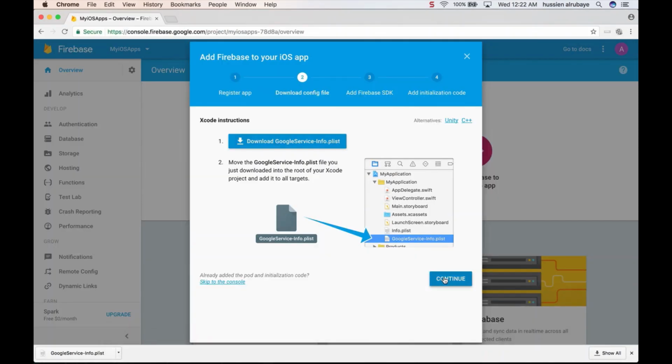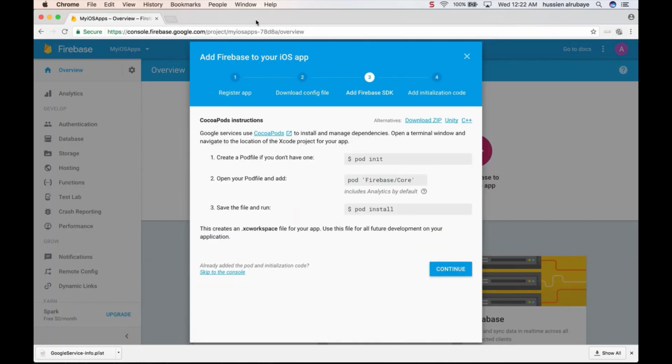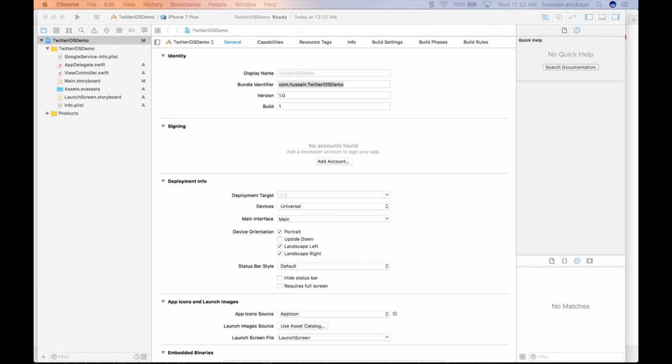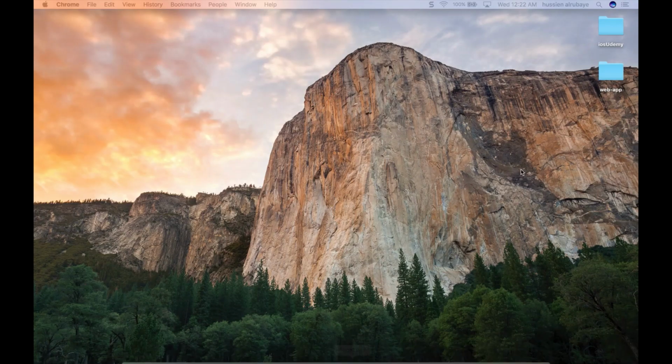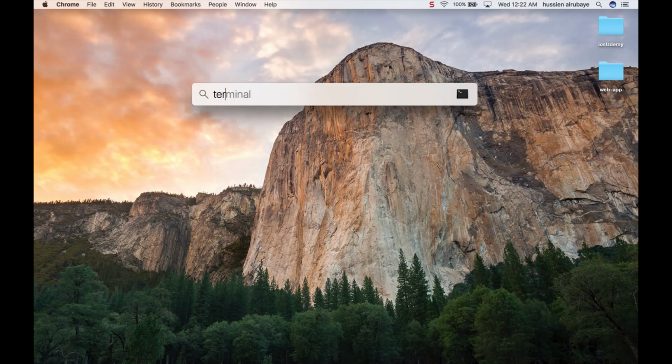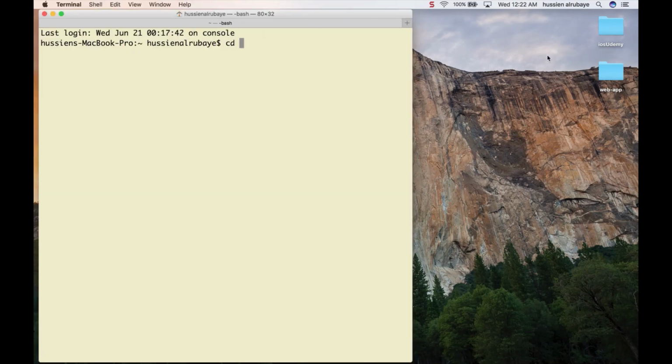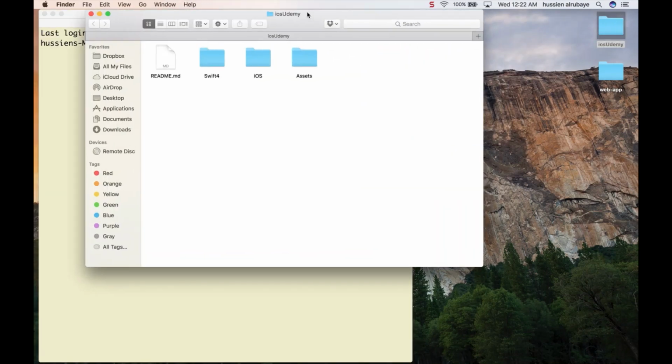Just go to the next. The next step is really easy, straightforward things, so I will not use them from the UI. I will show you how you do these steps. So first of all, let me just close everything so I would be able to open the terminal and configure this application to use Firebase.